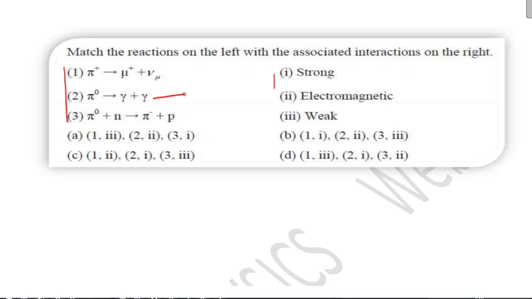So these two will be electromagnetic, and if there is a neutrino, most probably the reaction will be weak. So one weak.